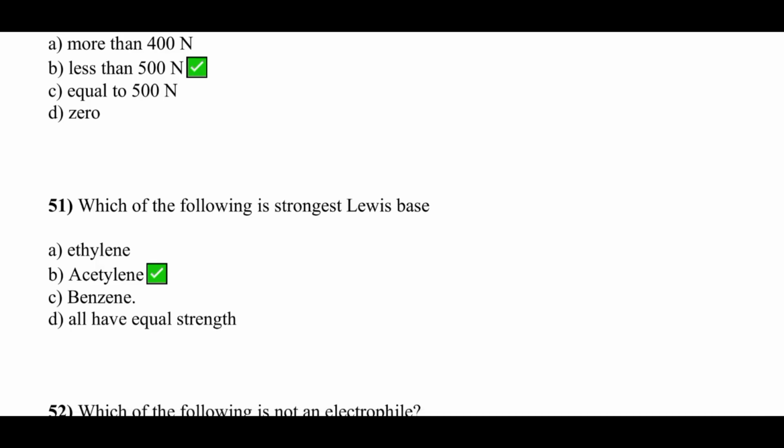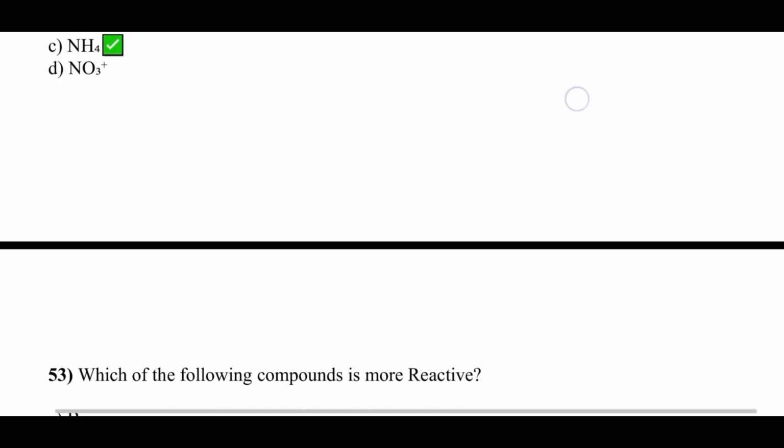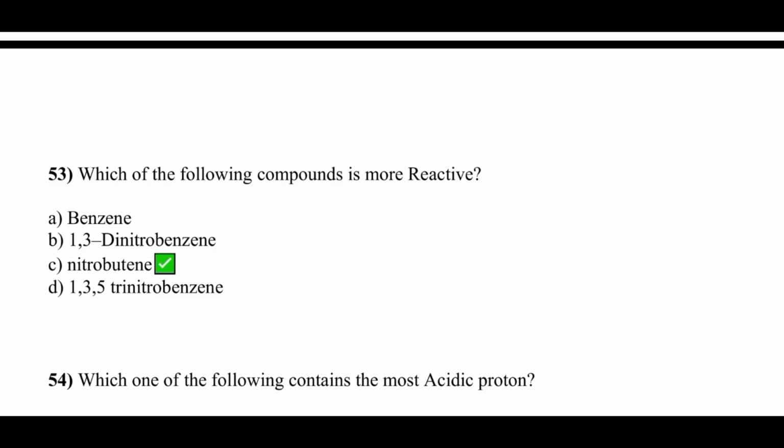Which of the following is strongest Lewis base? Option B is correct, that is acetylene. Which of the following is not an electrophile? Option C is correct, that is NH4. Which of the following compounds is more reactive? So more reactive compound is nitrobutene.